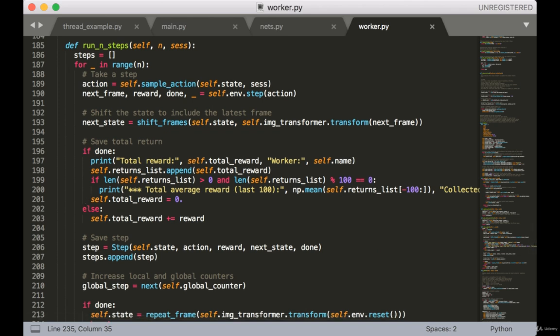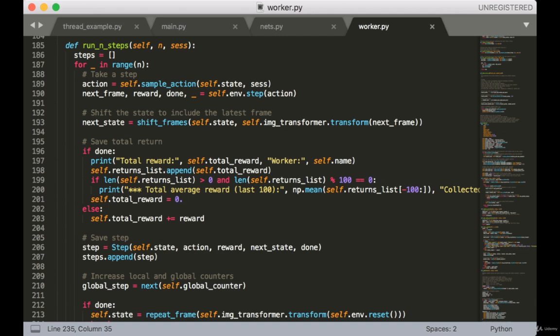Next, we have the runNSteps function, which we saw being used earlier. As its name suggests, this function is going to run n steps of the environment. Although there is one exception to this, which is if the episode ends, in which case we'll return early. So the first thing we need to do is initialize an empty list of steps. Then we do a for loop n times.